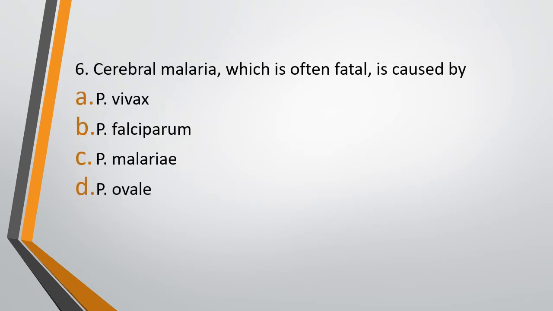Question 6. Cerebral malaria, which is often fatal, is caused by option A, Plasmodium vivax, option B, Plasmodium falciparum, option C, Plasmodium malariae, or option D, Plasmodium ovale. Cerebral malaria is often fatal is caused by. The correct answer is option B, Plasmodium falciparum. Plasmodium falciparum is the most dangerous and the deadly species of Plasmodium which causes malaria.